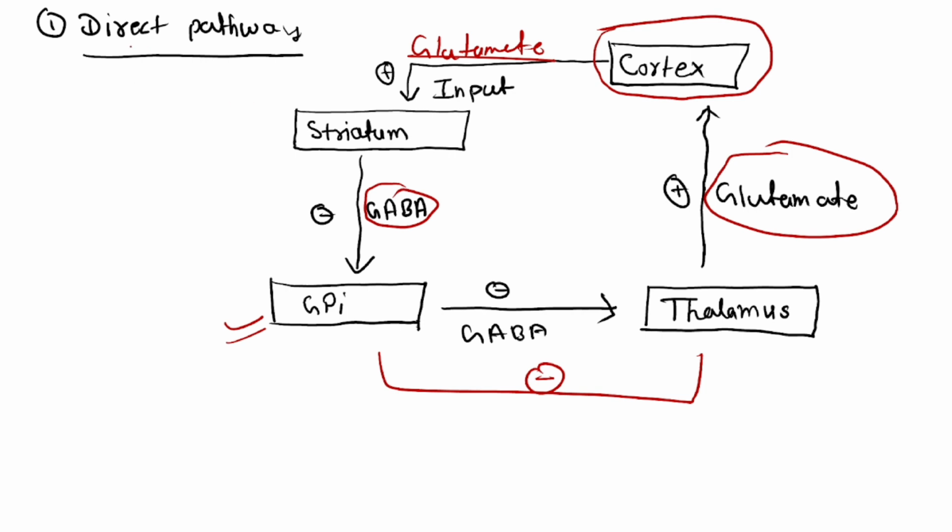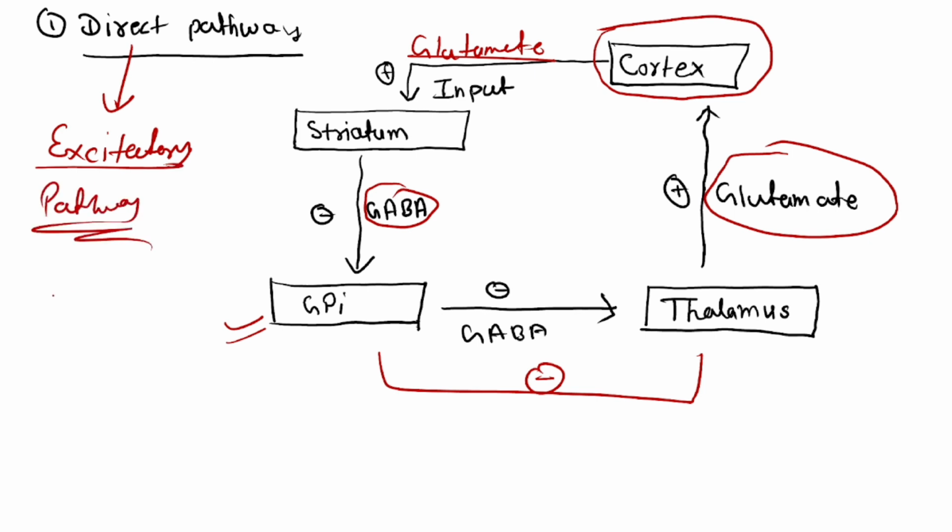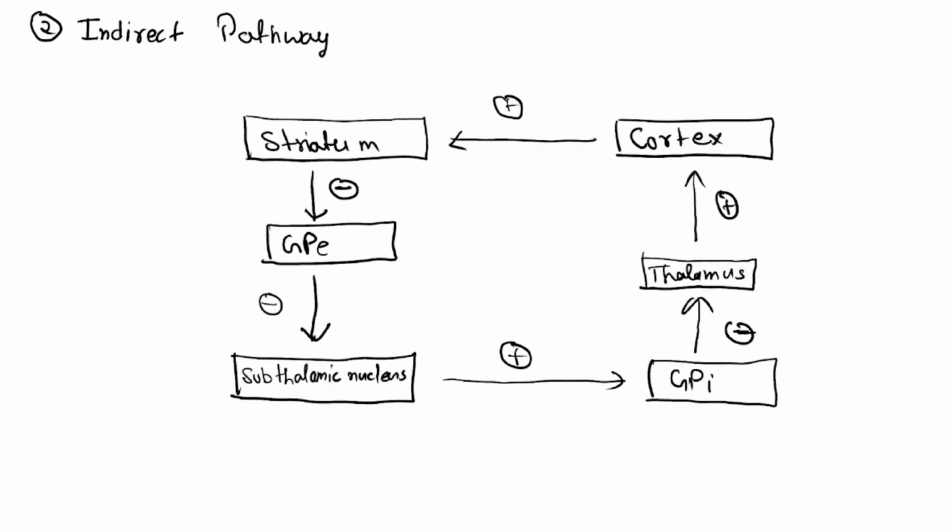So the direct pathway is also called the excitatory pathway. Yes, right, excitatory pathway. Great. Now the second one which I was talking about was the indirect pathway.